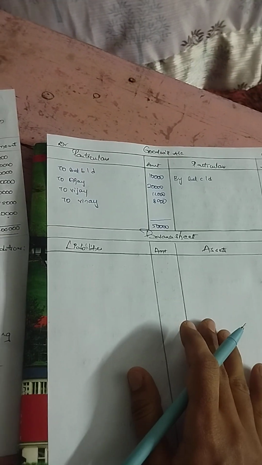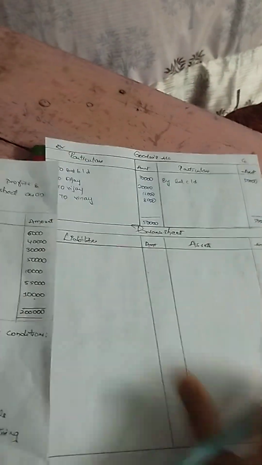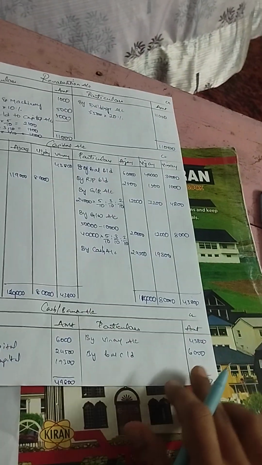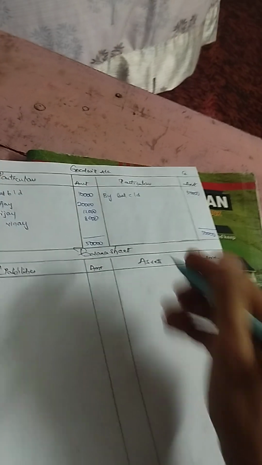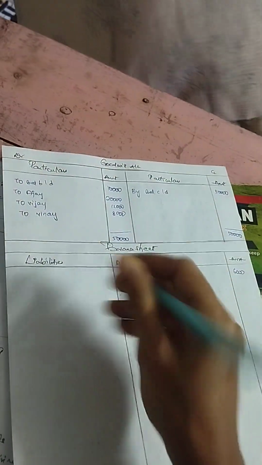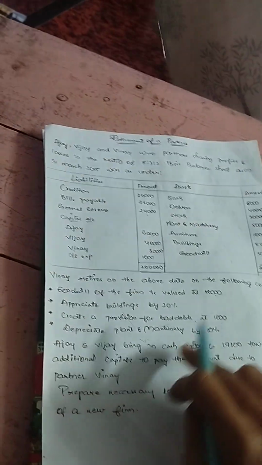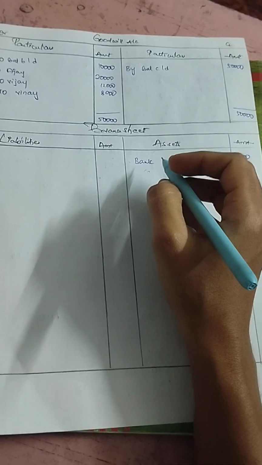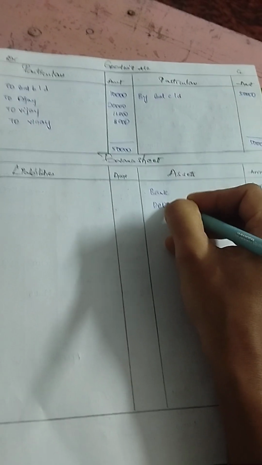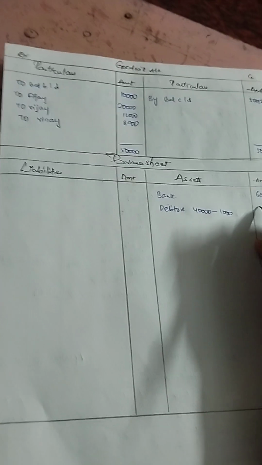Now let's prepare the balance sheet. So we'll start with the asset side. Bank, we have prepared the account. So the carry down amount we have is 6,000, that we need to record. Bank 6,000. And next we have debtors 40,000 and we have adjustment 1,000. Debtors 40,000 minus 1,000, that is 39,000.